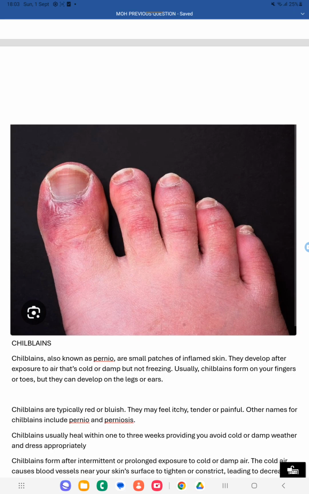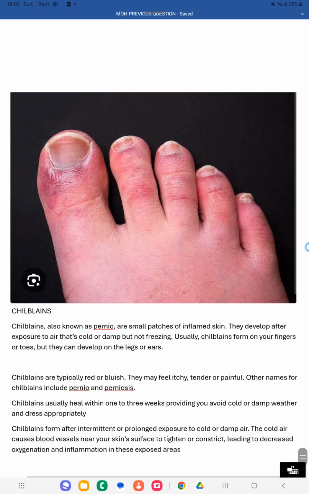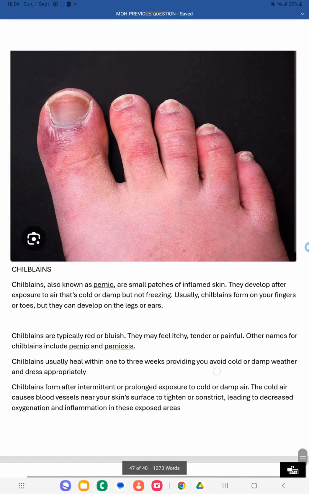Next, another picture they have given, this is chilblains, otherwise known as pernio. It is an inflamed skin. You can see this in the fingers, and in the toe area you can see the inflammation. That is developing after exposure to the cold air. Whenever the toes are exposed to the cold air, at that time you get this inflammation that is called chilblains. It usually happens in the fingers or in the toe area, but it can develop in the leg also and in the ear also.